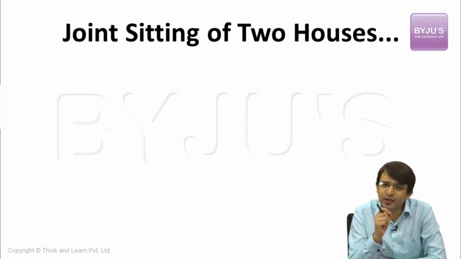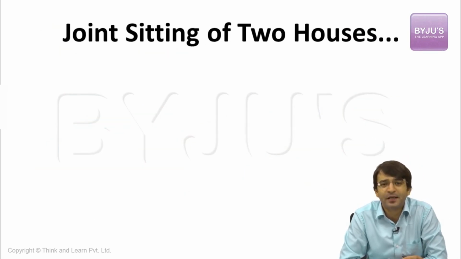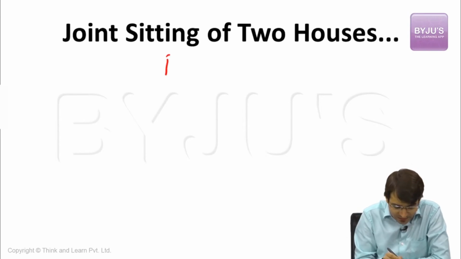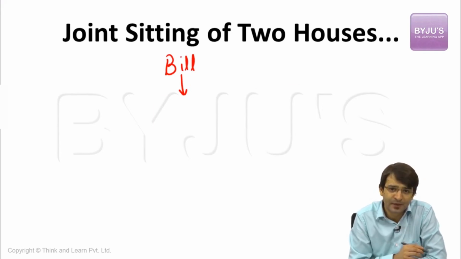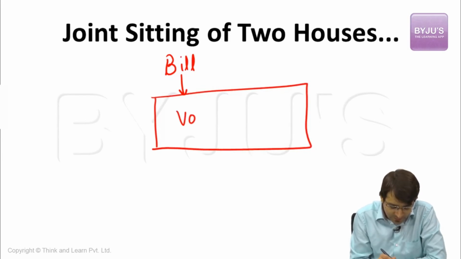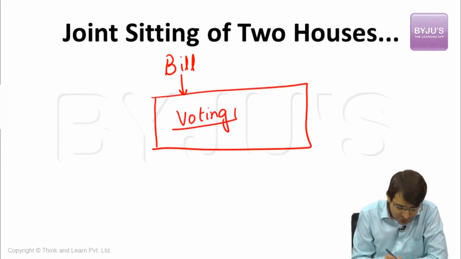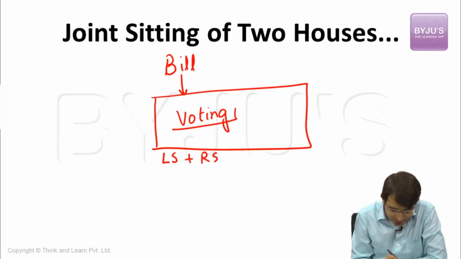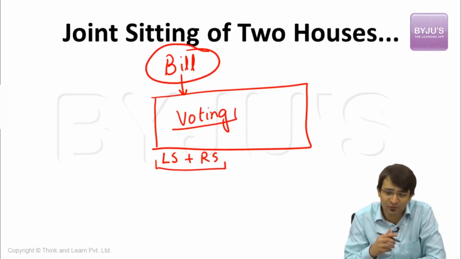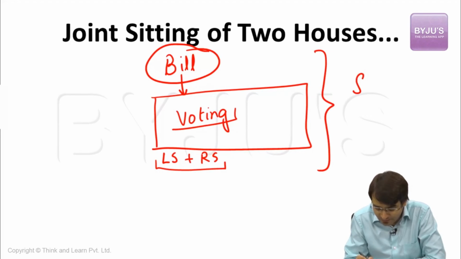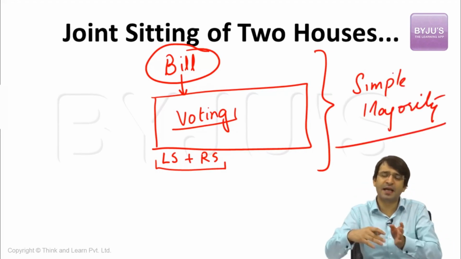Now let us talk about this unique, extraordinary feature of the joint session of Indian Parliament. When there is a deadlock in the passage of a bill, the president can convene the joint session of Indian Parliament. That means this is a bill on which we have disagreements between Lok Sabha and Rajya Sabha. Now to resolve this deadlock, the joint session is convened by the president. And in this case, voting will take place. That means members from Lok Sabha as well as Rajya Sabha will be present in this joint session. Together they will vote on this bill on which we have disagreements between the two houses. And if this bill is passed by simple majority, the bill is deemed to be passed and it is sent to the president for his signature.